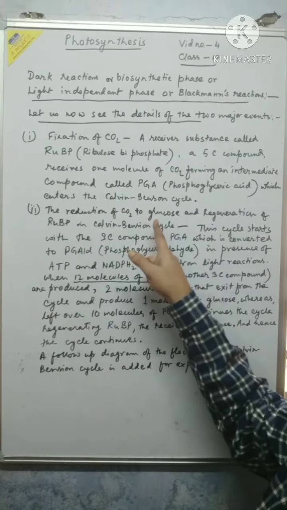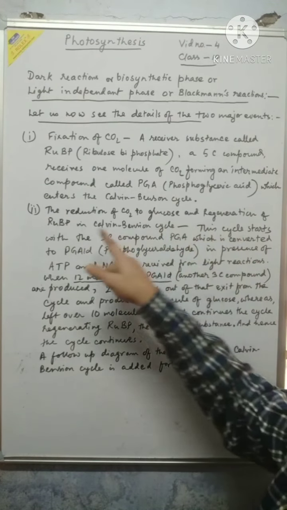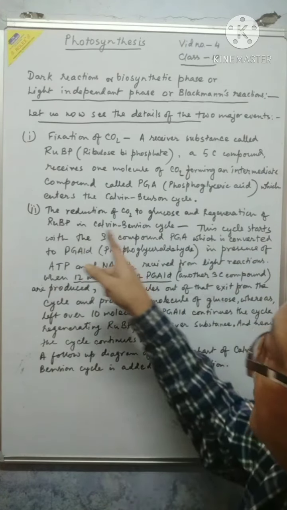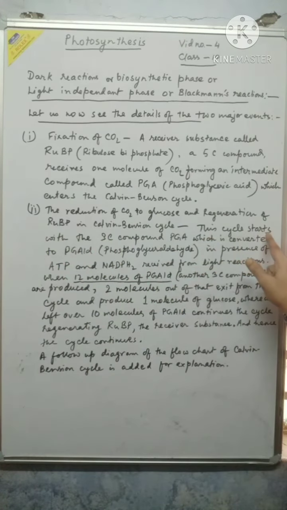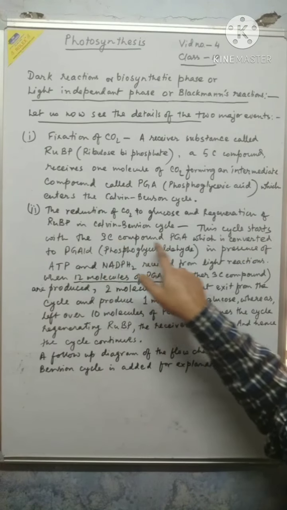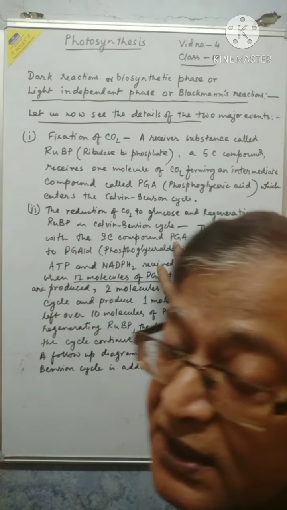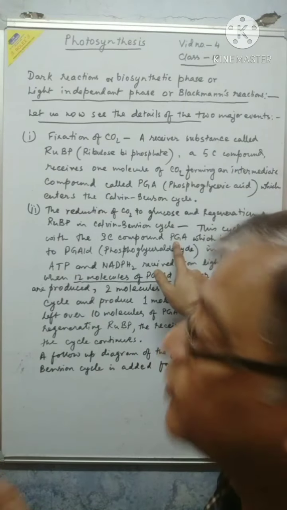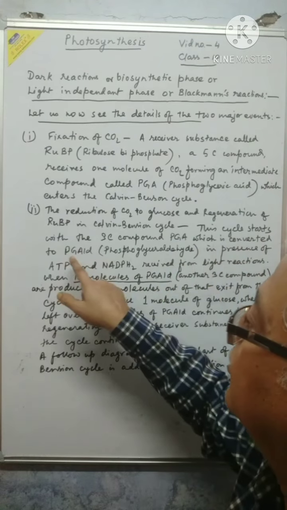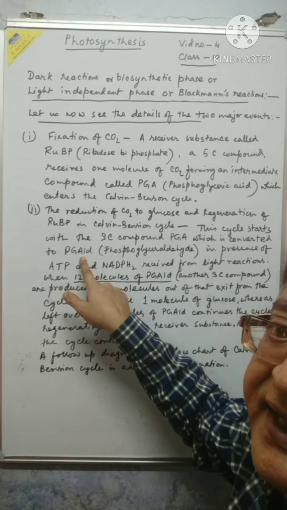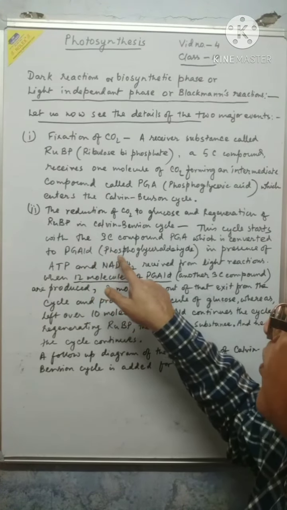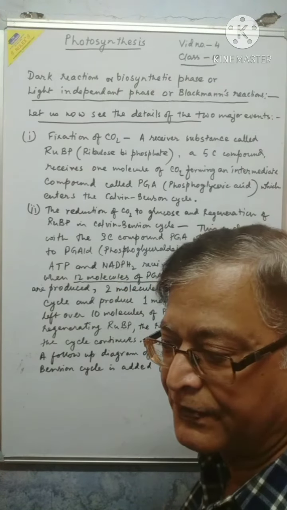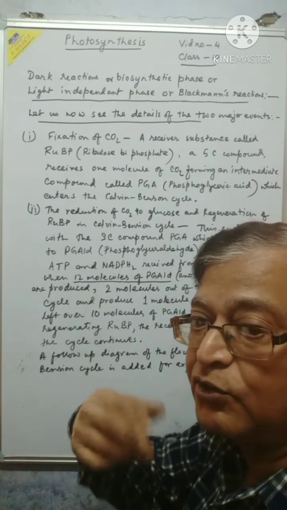Now Kelvin-Benson cycle, what happens? The reduction of CO2 to glucose and regeneration of RUBP in Kelvin-Benson cycle. This is the thing that happens. How it happens? This cycle starts with the 3C compound PGA. Just now I was telling you the phosphoglyceric acid is a 3C, that means 3 carbon compound, which is converted to PGALD. The full form is phosphoglyceraldehyde. Acid converted to aldehyde.